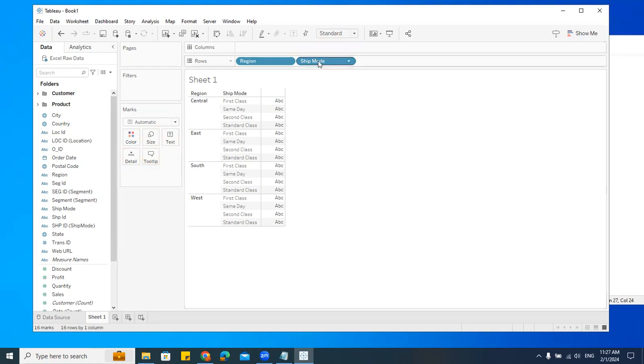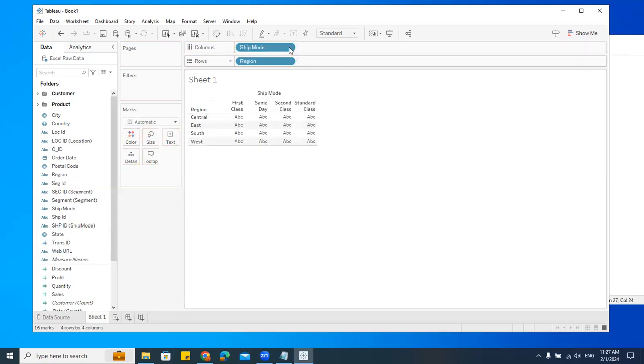I want this ship mode to be as a column header, not row header. Now what should I do? Drag it. Simple. That's all. Like a pivot table, what we drag and drop here and there. That's all you have to do.